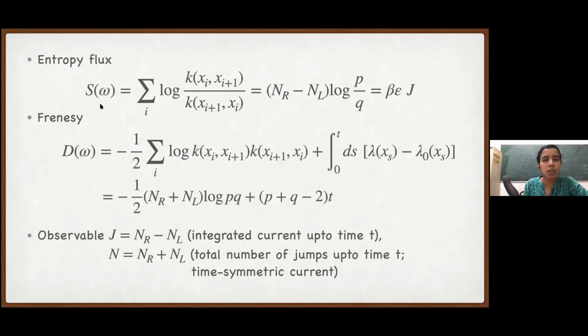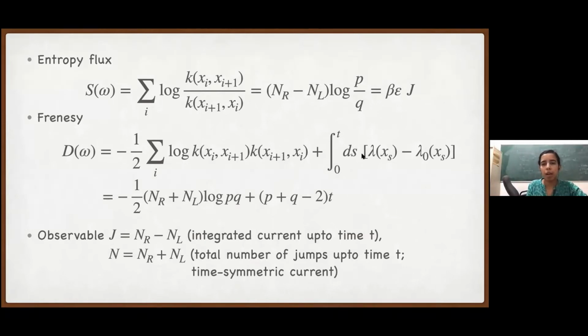So first notice that s omega is totally independent of psi. Psi doesn't appear here at all. Now if we write d omega, then again using the formula from yesterday, for each jump we have to look at the rate for that jump and the reverse jump. So for each jump, this is nothing but p times q. So we have log pq, and it's just nr plus nl. All right jumps come with the factor log pq. All left jumps also come with the same factor log pq.